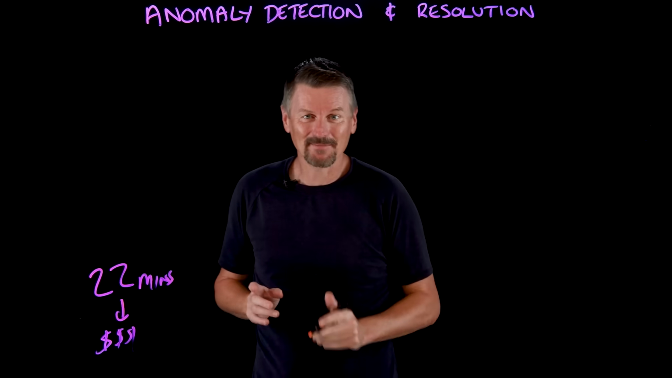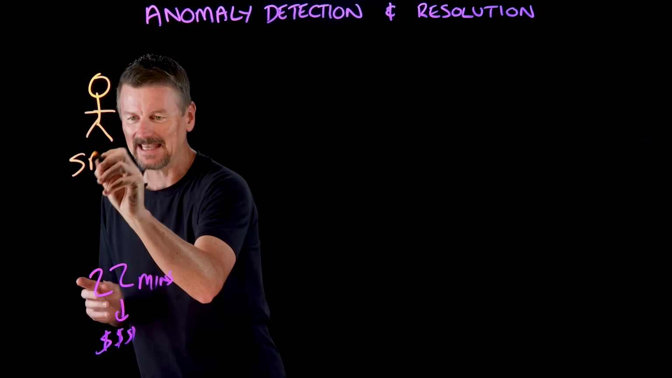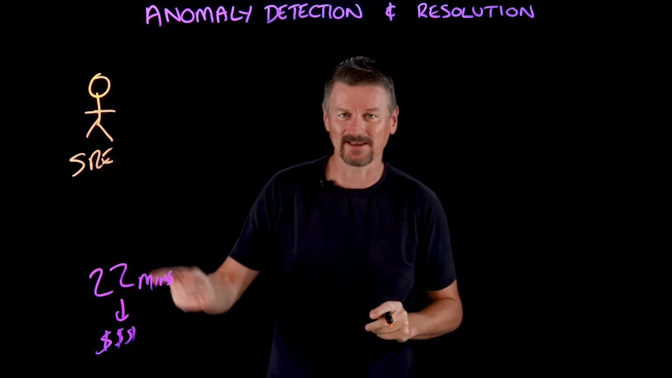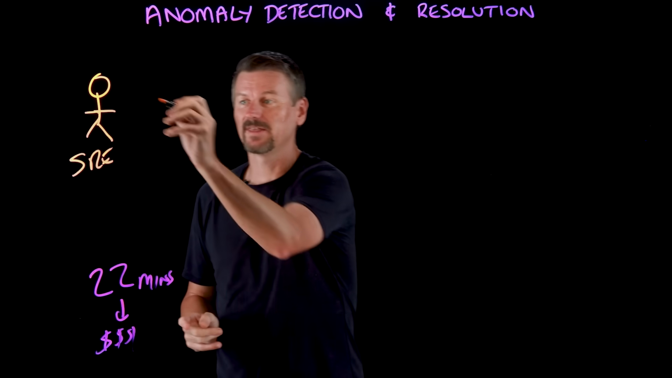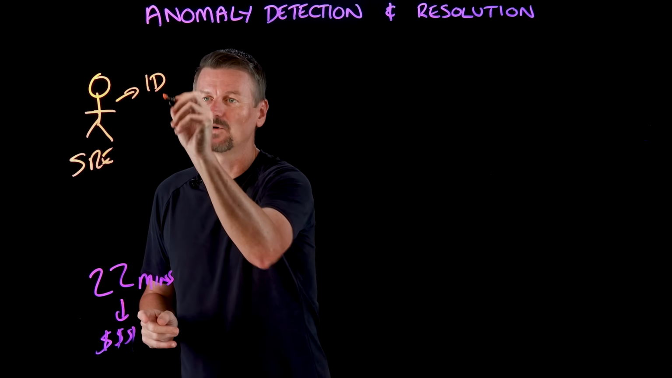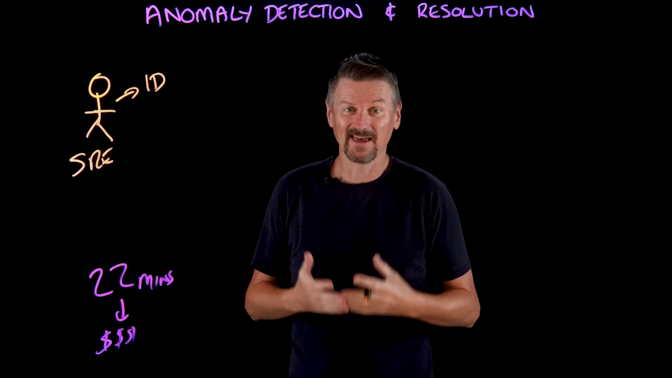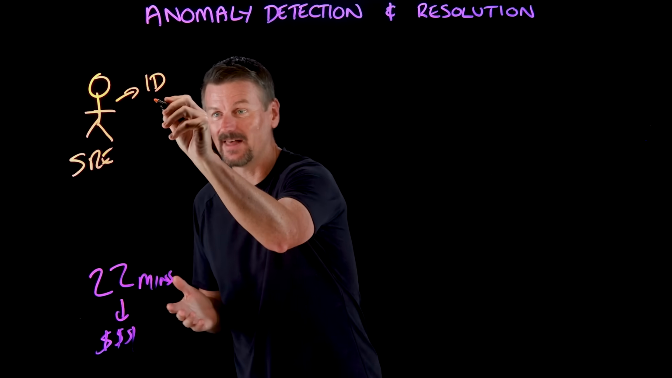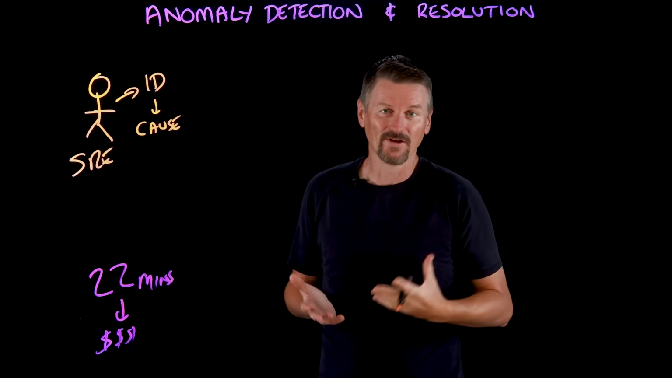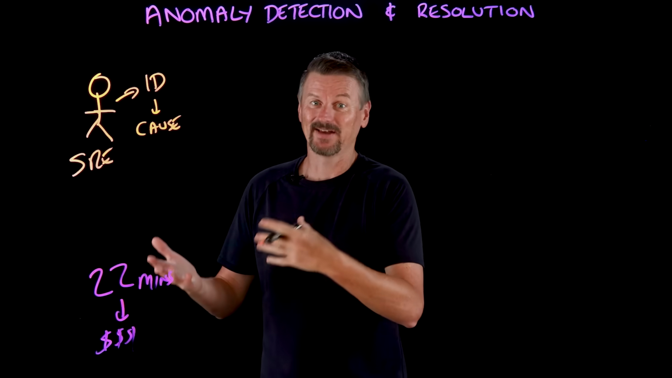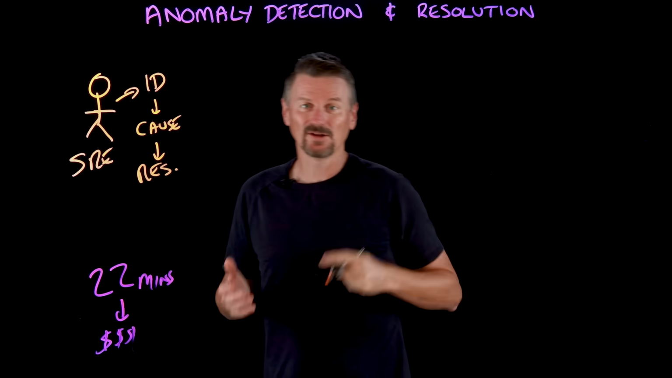So now it's up to our sleepy SRE to come to the rescue. That's Site Reliability Engineer. And what they need to do is, first of all, identify what the specific problem is. When they've done that, they need to figure out the cause of the problem. And once they figure that out, then they need to come to a resolution.